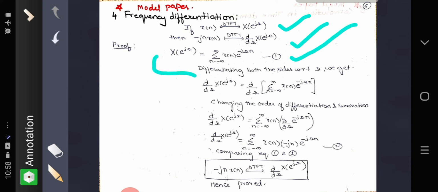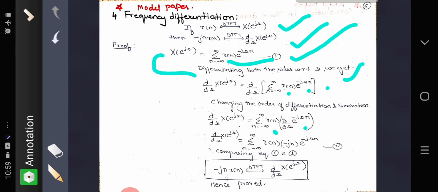Now differentiating equation 1 with respect to omega on both sides, we get d by d omega of X of e raised to j omega is equal to d by d omega of this entire right hand side. So we'll interchange the order of the differentiation and summation. We'll take the differentiation inside the summation. X of n doesn't have an omega term, so we'll keep it here, and take the partial differentiation of e raised to minus j omega n with respect to omega. Therefore, d by d omega of X of e raised to j omega is summation n equal to minus infinity to plus infinity x of n into minus j n e raised to minus j omega n.